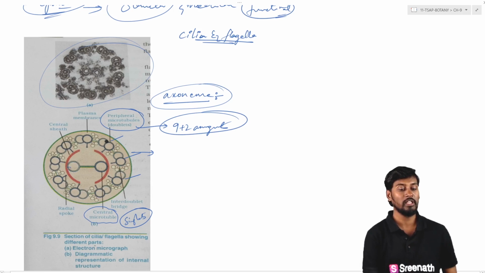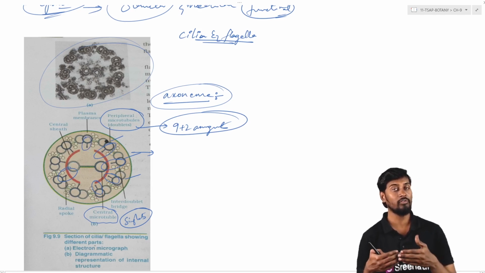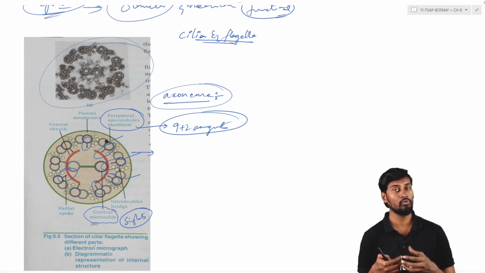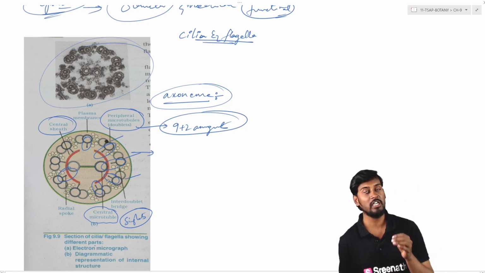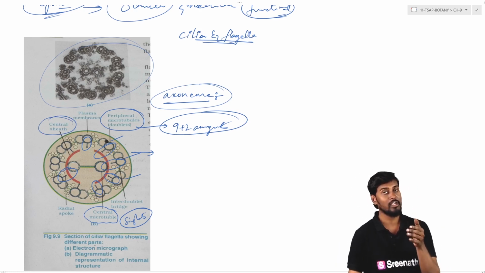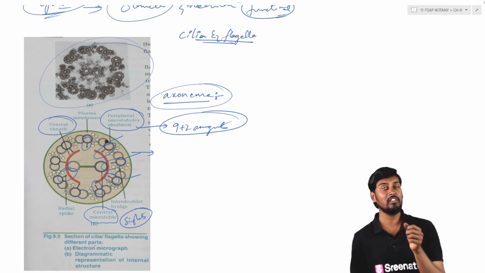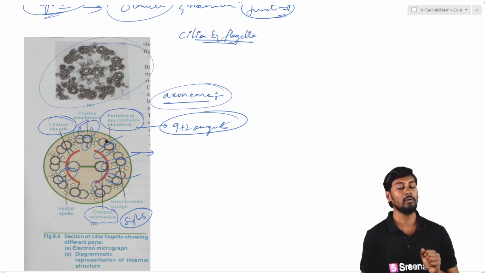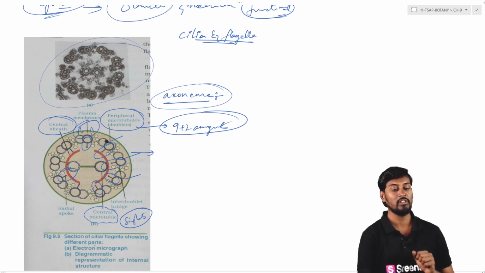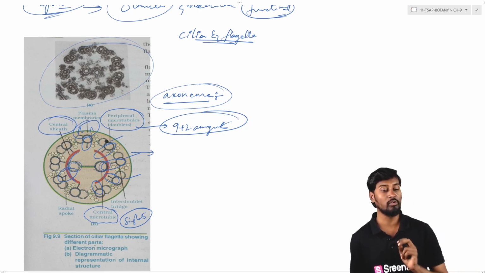ఇదే కాకుండా మనం ఇంకోటి ఏంటంటే జనరల్గా మనకు we are having the radial spikes. So we are having the radial spikes which are generally arising from one of the microtubules. They are showing the connectivity with a sheet called the central sheet. So the central sheet is the one which is generally connected by the radial spike, and this radial spike is mostly arising from the A tubule of this particular arrangement. So దీంట్లో ఒక A tubule ఉంటుంది, ఒక B tubule ఉంటుంది. So the A tubule is the one which is generally showing the radial spike which is attached to the central sheet. So the central sheet is the one consisting of the two singlet microtubules, whereas generally we can see the peripheral.